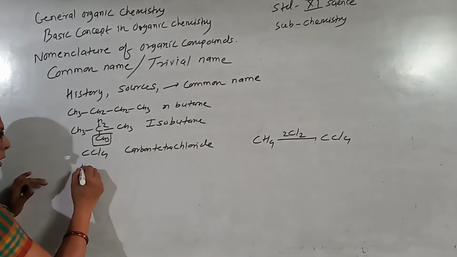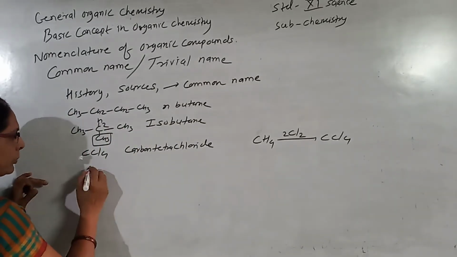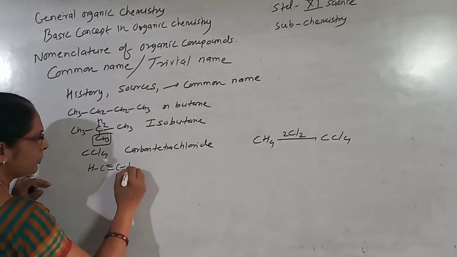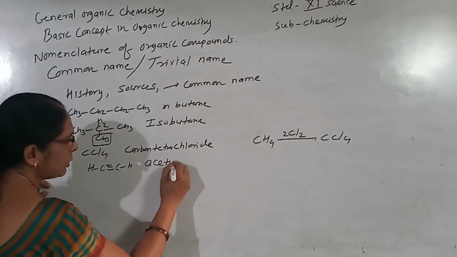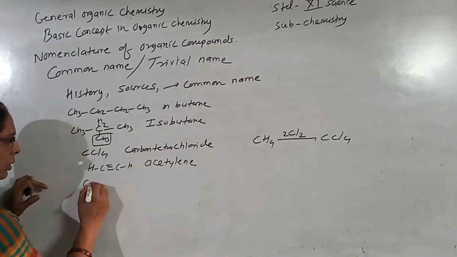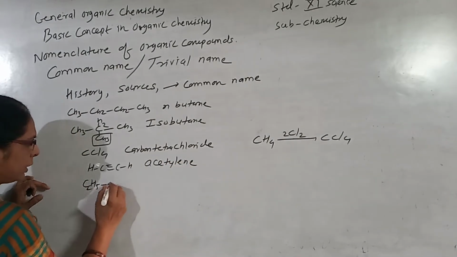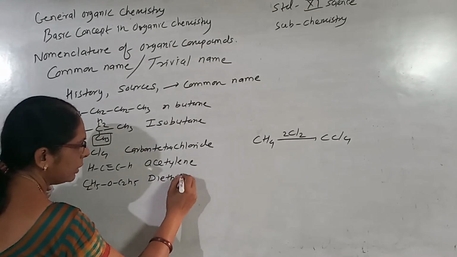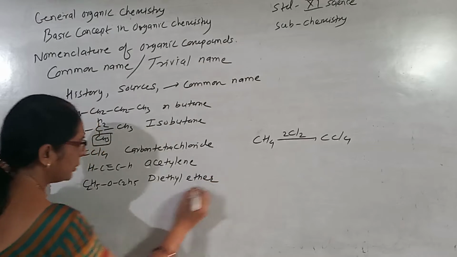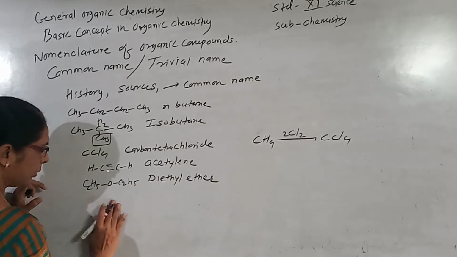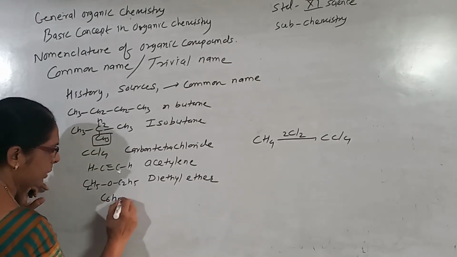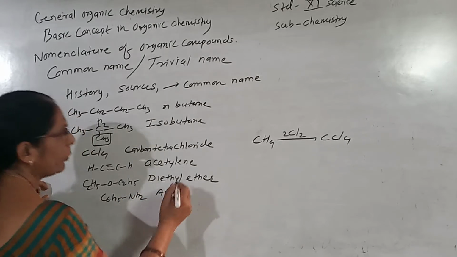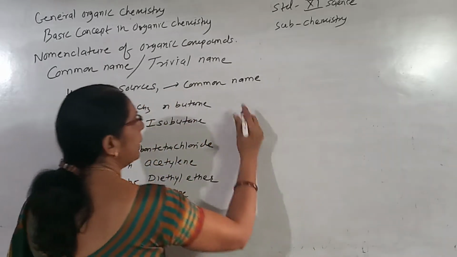Then acetylene, the first member of the alkyne family. This name is most commonly used. Then diethyl ether. Then aniline, C6H5NH2. Then formaldehyde.